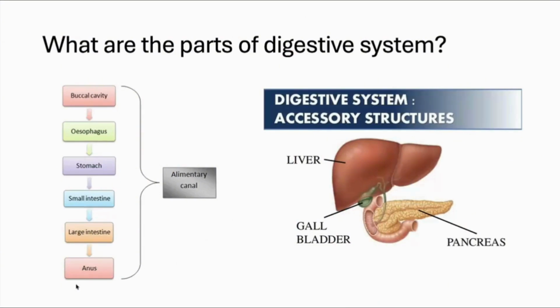Now, the buccal cavity, esophagus, stomach, small intestine, large intestine and anus, we call it the alimentary canal. And the liver, gallbladder and pancreas, we call the accessory structures of the digestive system. That means they support digestion.